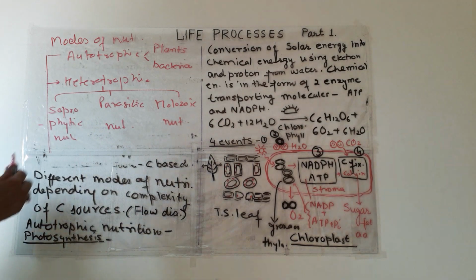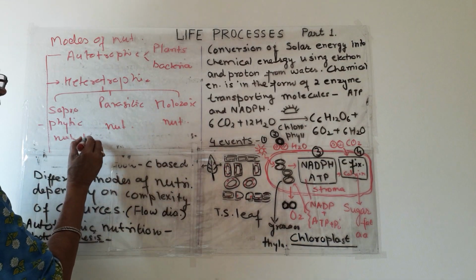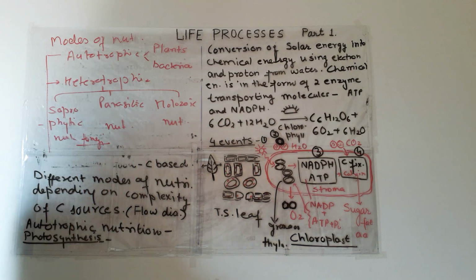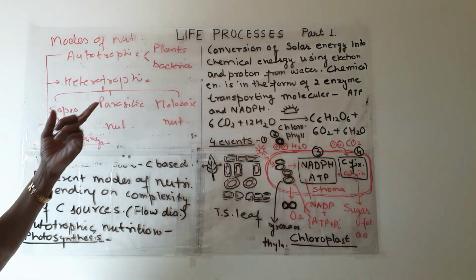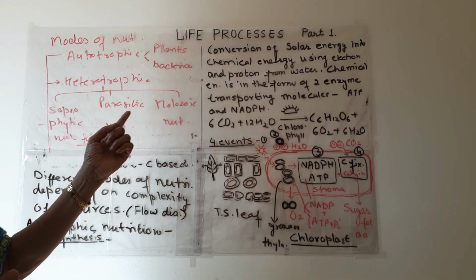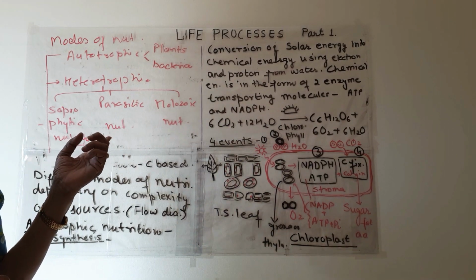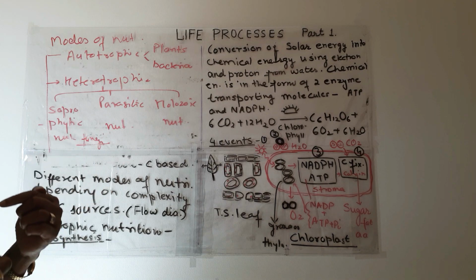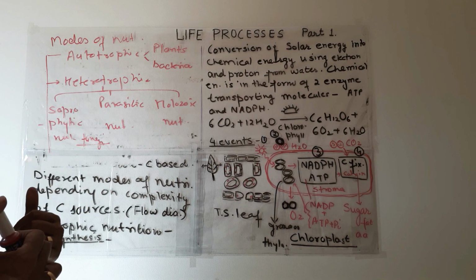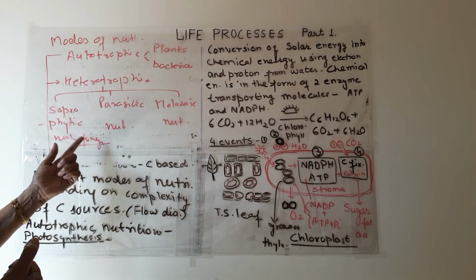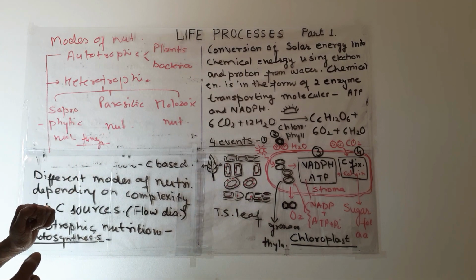Under saprophytic, the example is of fungi. The fungi, it is a separate group. These are not included in plants nor in animals. It is a separate group, and fungi live on dead and decayed organic matter. So it is a different type of nutrition known as saprophytic.